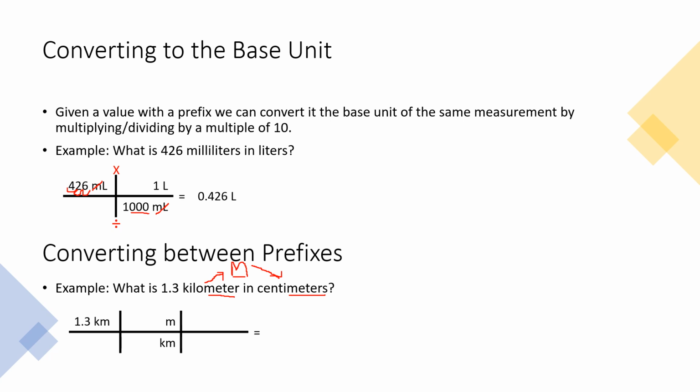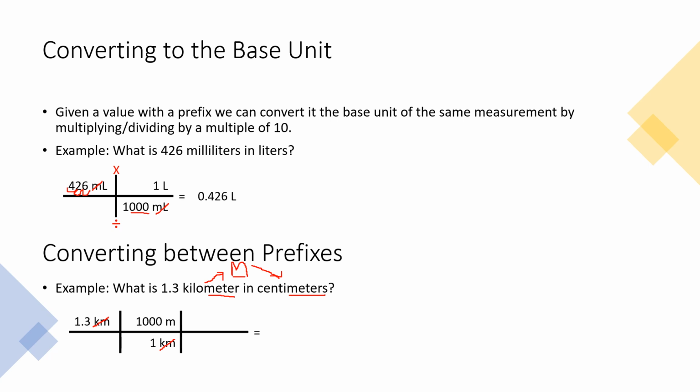Now we're going to focus in on just the center section. Meters and kilometers, which one's bigger? Hopefully by now you're seeing that kilo is our biggest one. That's going to get the one next to it. Kilo represents 1,000 times bigger than something, so it's going to take 1,000 meters to make that kilometer. We're not going to do any math yet, we're just setting things up. But we can see that our kilometers would cancel out, so it helps us ignore them if we go ahead and cross them out.